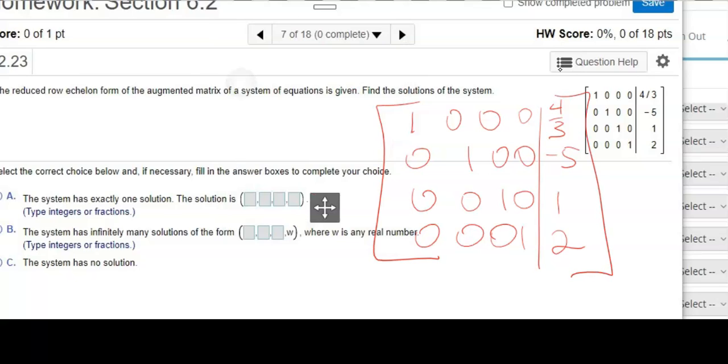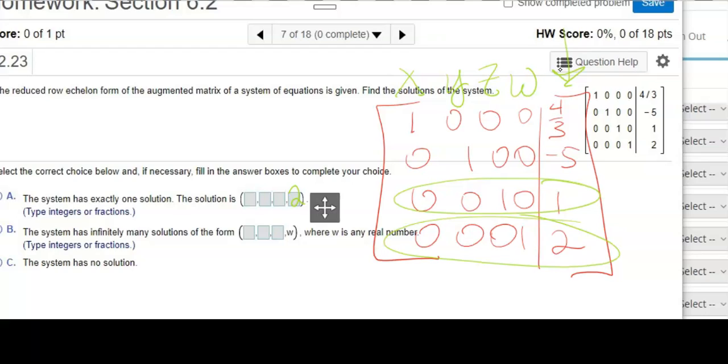This is the X column, Y column, Z column, and W column, and these are my answers. For the last row, I don't have an X, Y, or Z. All I have is one W, and it equals 2.